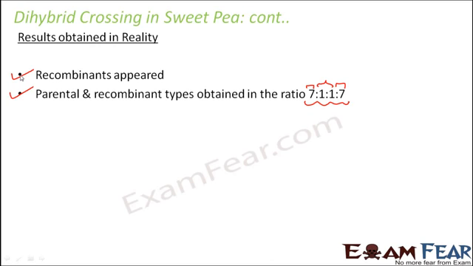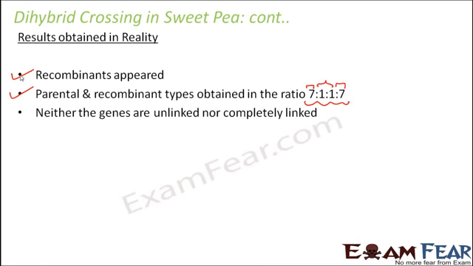And the third option is incompletely linked. That means they are linked but not completely. So they are linked, but still there will be some recombinations formed. Now, how many recombinations will there be? That will depend on the amount of linkage. So the more the linkage, the fewer the recombinants.